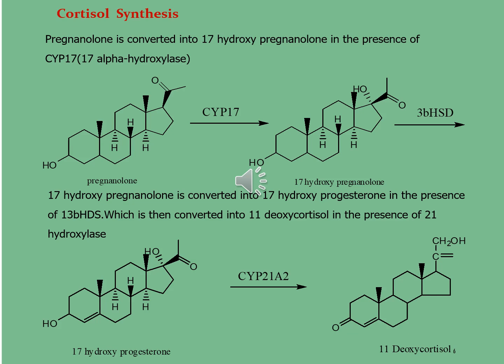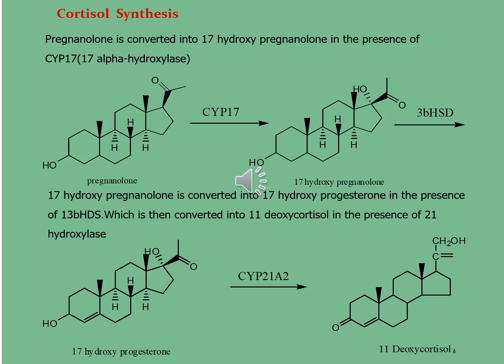So in the next step, the 17 hydroxy pregnenolone is converted into 17 hydroxy progesterone in the presence of 3-beta HSD enzyme, which is then converted into deoxycortisol in the presence of 21 hydroxylase enzyme.